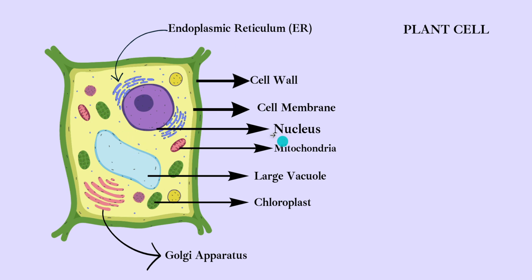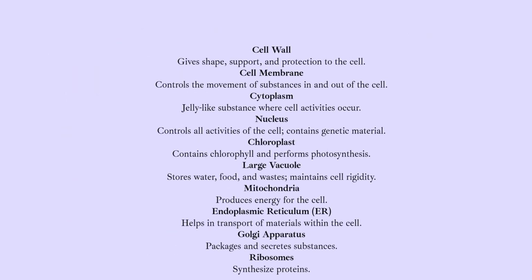These small organs within the plant cell are referred to as organelles, and the fluid, this yellow fluid in which all these organelles are present, is referred to as cytoplasm. Okay, now we'll see the functions of these parts of the plant cell.